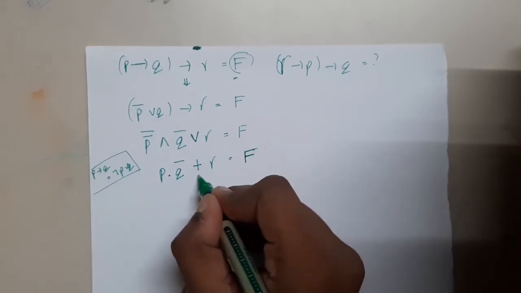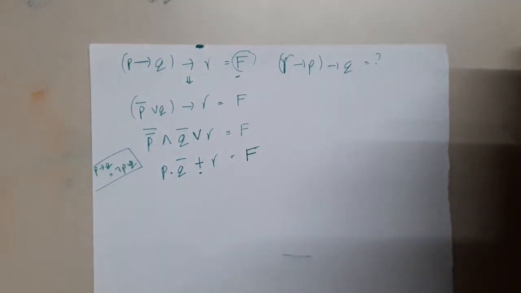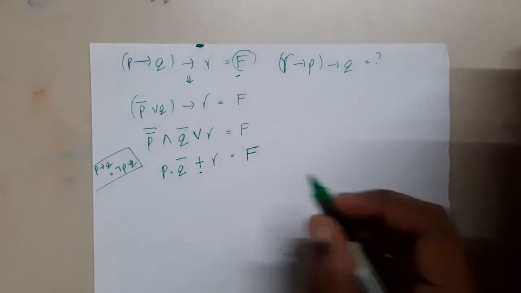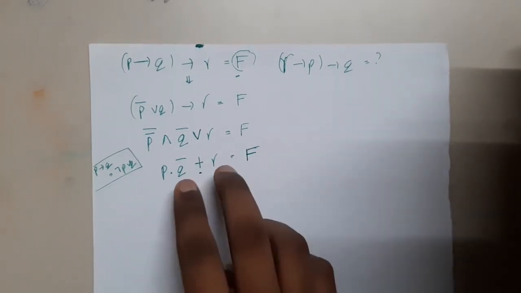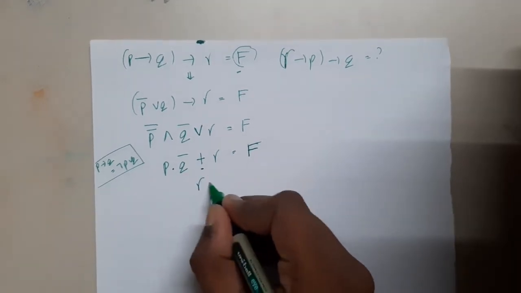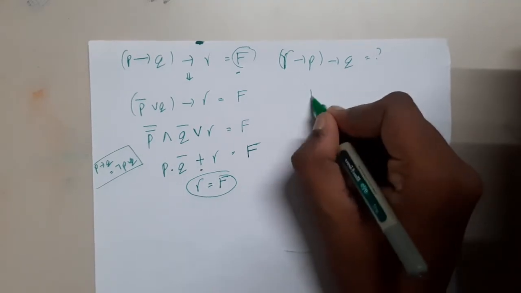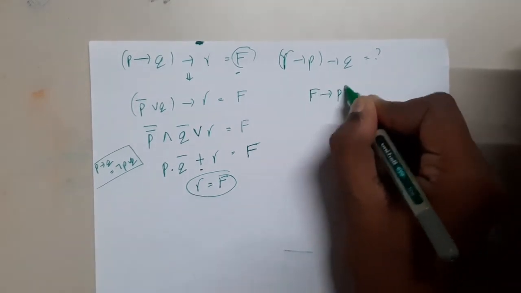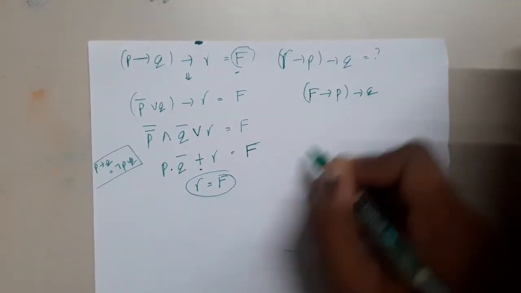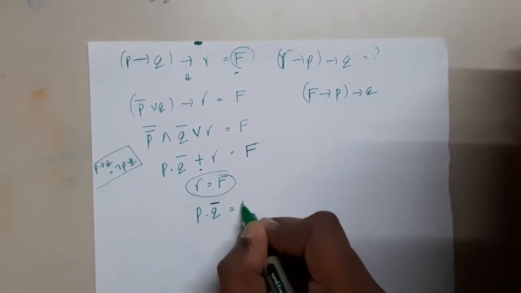So if I am performing the OR operation and the final result is false, what can I understand from here, guys? Recall, you will get a false in an OR operation only when both of them are false. With that conclusion, I can say that the R value is false for sure. So now I can update this equation to false implies a P implies a Q. And I can also conclude that P into Q bar is equal to false, right?